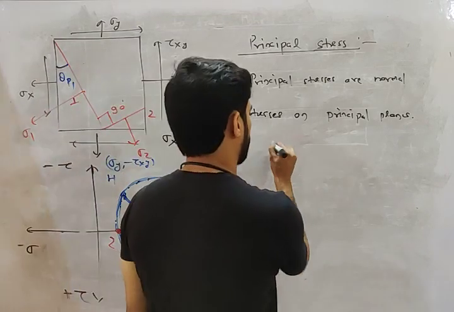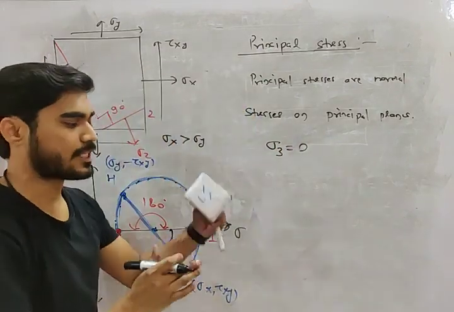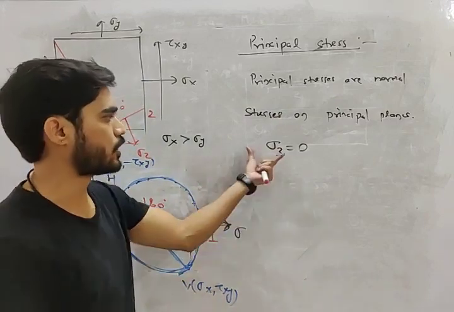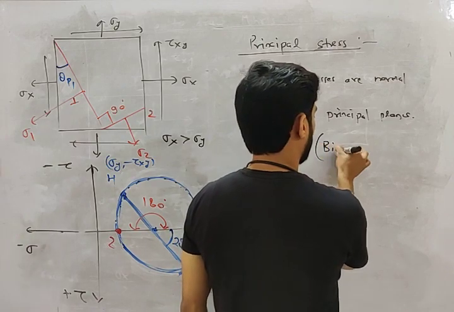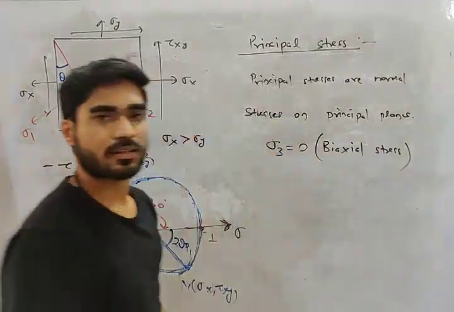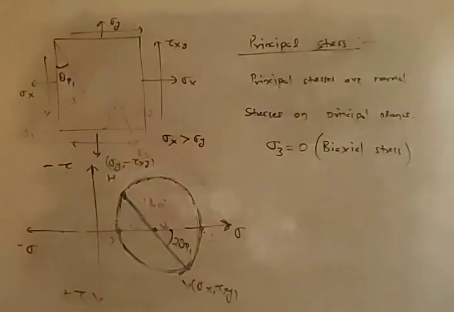The third principal stress is always 0 because on this plane all the stresses are 0. Tau is also 0, sigma is also 0. So the third principal stress is always 0. In which case? Biaxial stress. But there will be principal stress on the other planes.